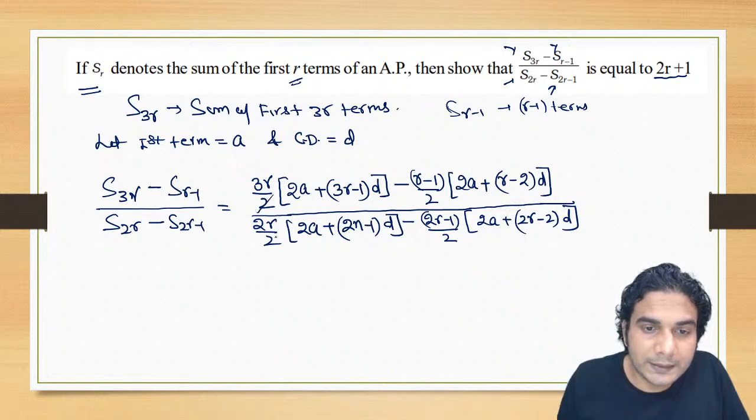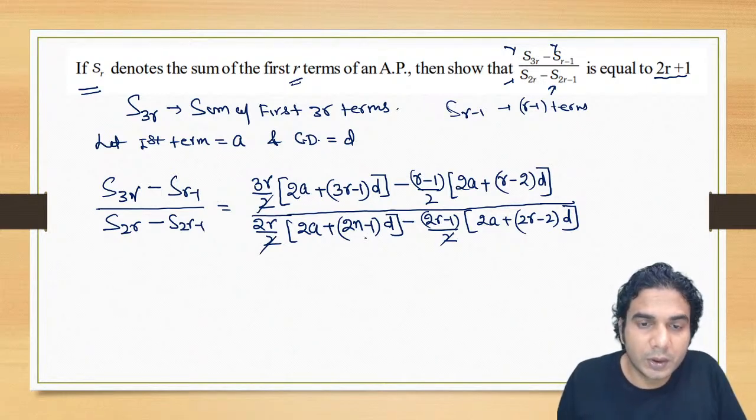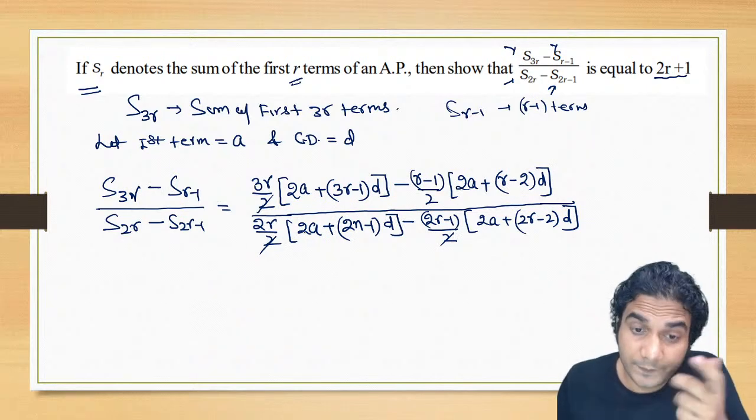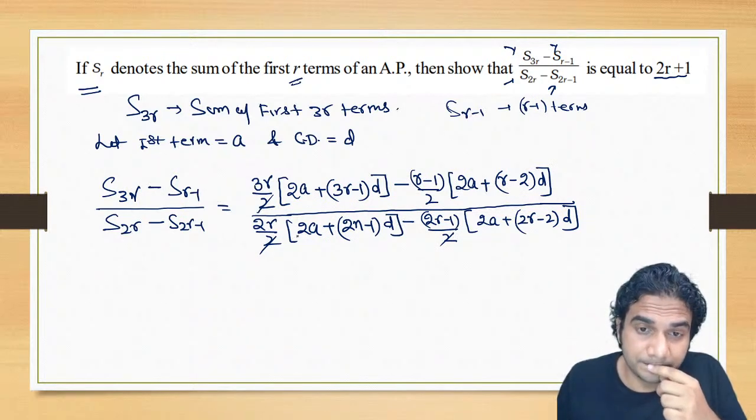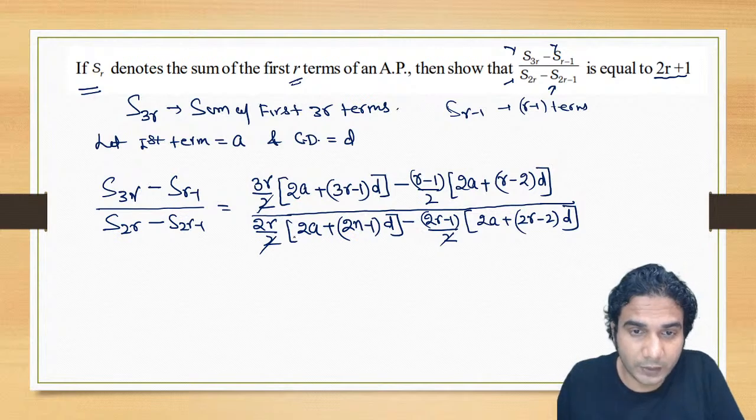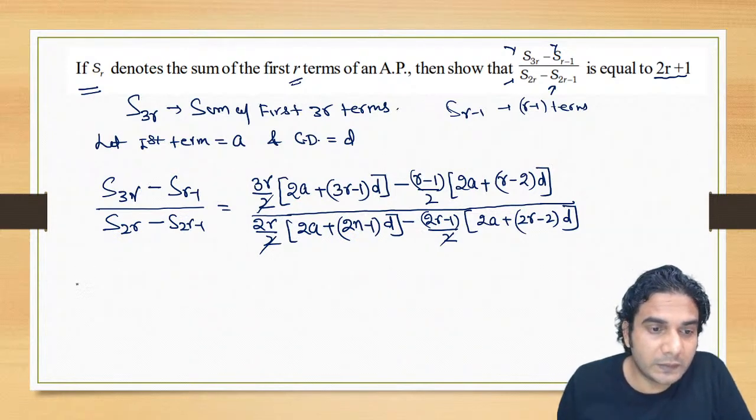First of all, you can cancel this 2. Okay, so cancel this 2. Now see if anything is common. It seems difficult to find anything common. No, there's nothing common, so that means we'll have to open it first. So let's open it.